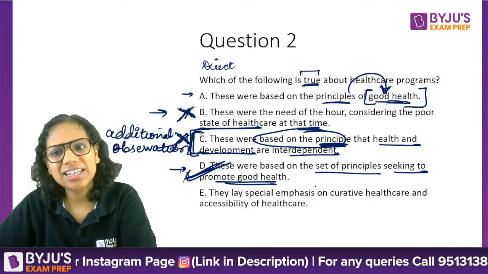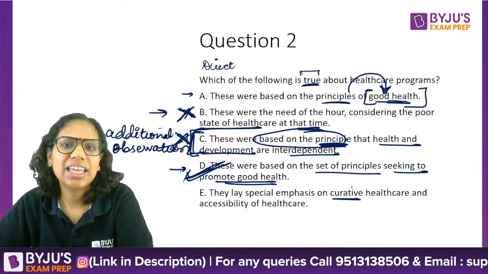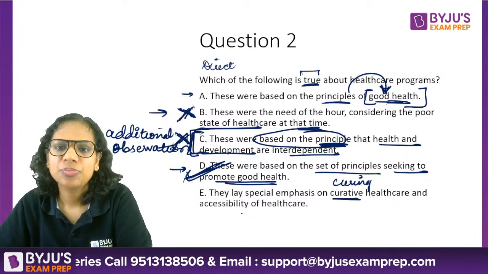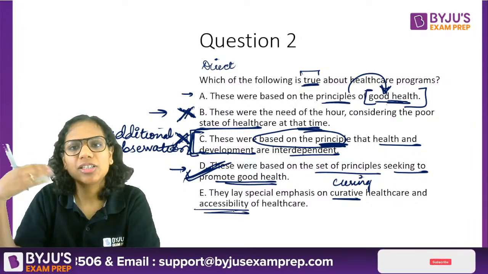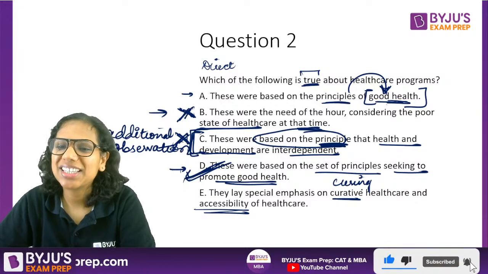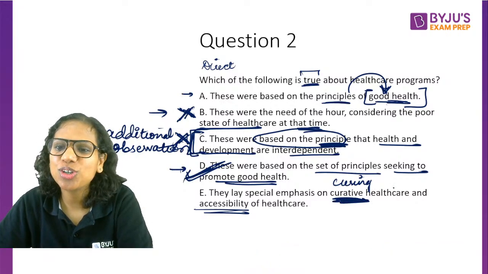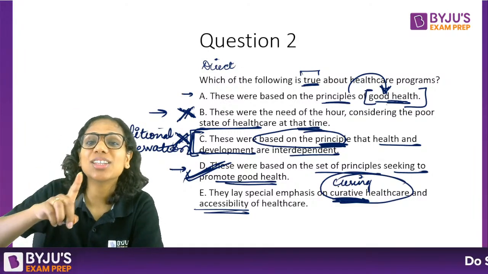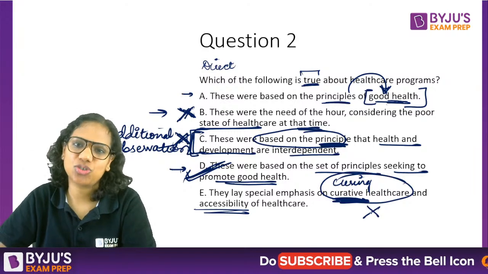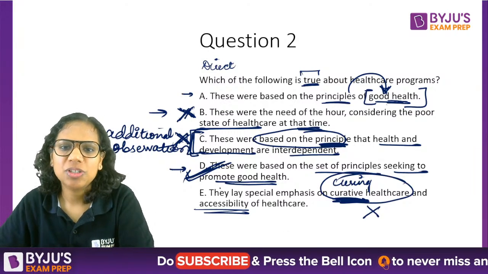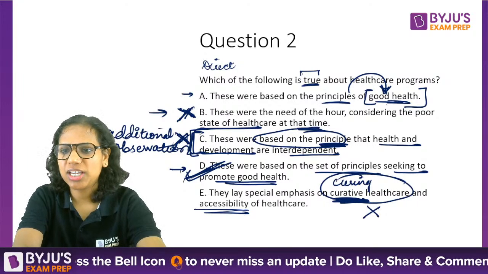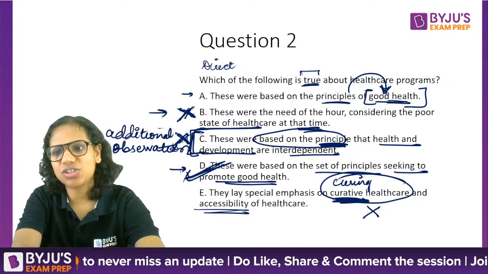Right? Curative healthcare, so basically healthcare focused on curing or treating the patient. Okay. Accessibility, when it is accessible to all. Now, nowhere do my healthcare programs say that the special emphasis should be on curing the patient. In fact, they focus on preventive healthcare. So this becomes wrong right at this juncture. Okay, I hope this is clear. All right. It's preventive. Yes, E was a trap. E was a trap.